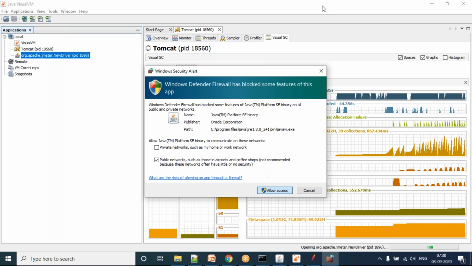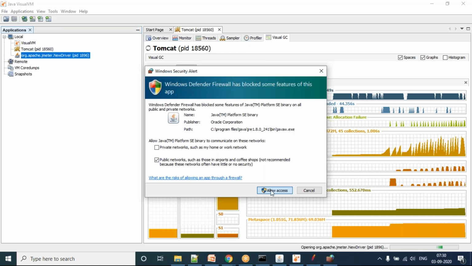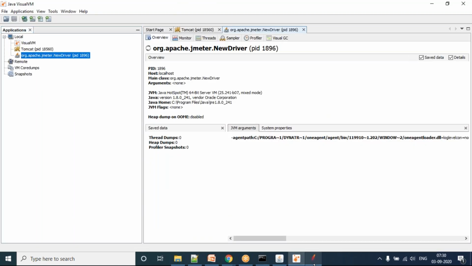Saran, meanwhile, one question. What is the major difference between JVisual VM and JProfiler other than the licensing? Because our client is about to procure JProfiler. If I can leverage JVisual VM, then we can stop procuring and use JVisual VM, right? No, JVisual VM and all is somewhere at the kernel level only, Sunil.